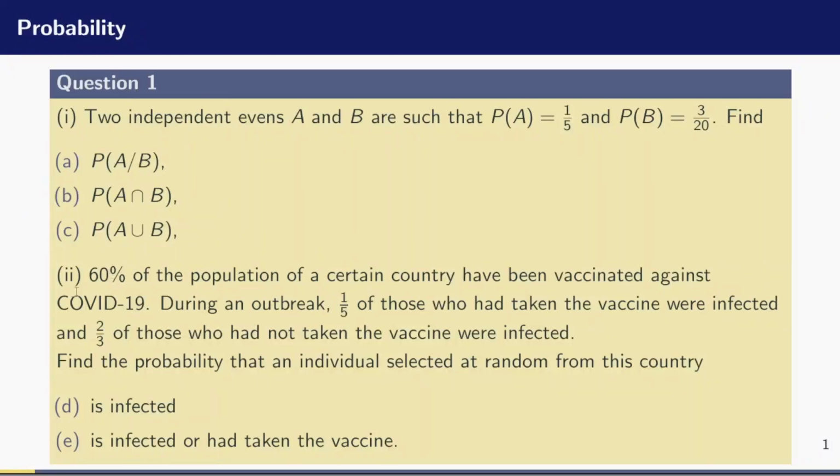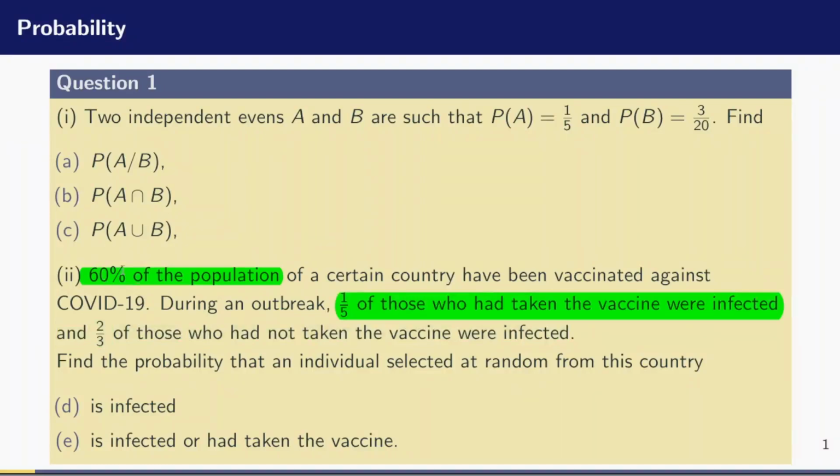The first information is that 60% of the population have been vaccinated against COVID-19. What does that tell us? It tells us that 40% of that population had not been vaccinated against COVID-19. Complementary event, because the two events are complementary. Now, information number 2, we were told that during an outbreak, 1/5 of those who had taken the vaccine were infected.